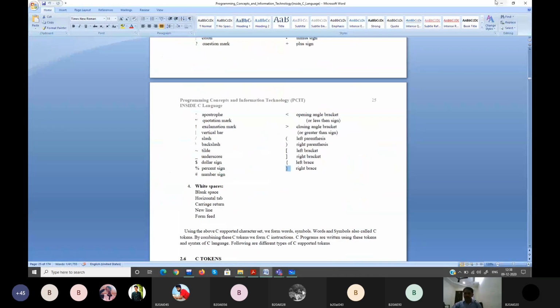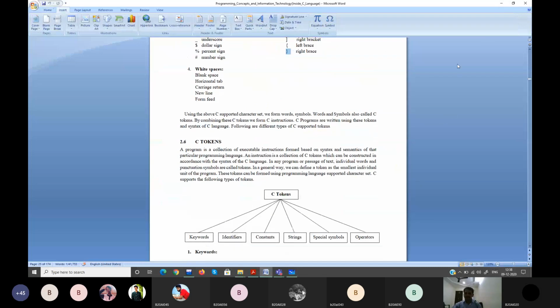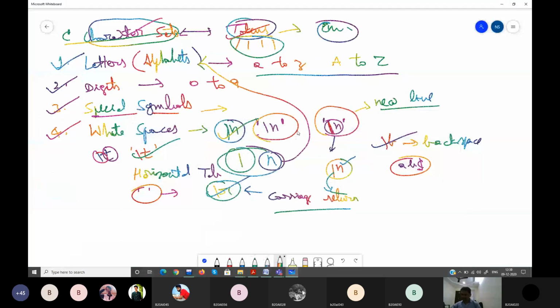Right, now we need to form tokens. So this is the kind of tokens that your C supports. We'll write those. I hope you guys understood. Do you guys have any queries in this? Any questions? Please let me know.